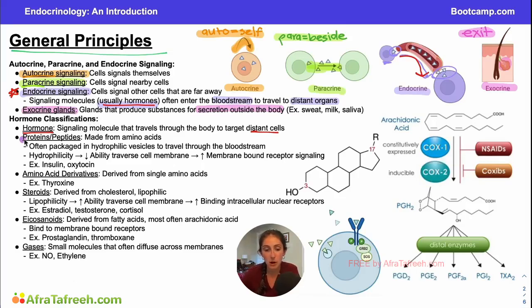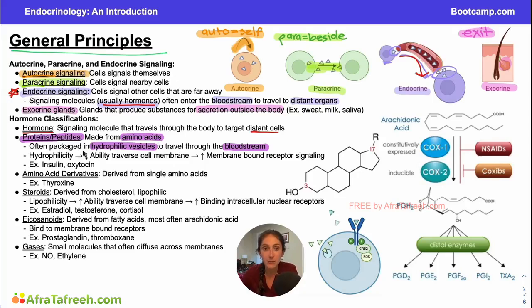First, let's talk about our protein and peptide hormones. These are exactly like they sound. They are just proteins that act as hormones. So like all proteins, they are made from amino acids, multiple amino acids linked in a chain. These proteins are often packaged in hydrophilic vesicles. Remember, hydrophilic means that they like the water, so they will be highly soluble in our blood, which is traveling on our vasculature expressway. And these hydrophilic vesicles will travel through the bloodstream really well.